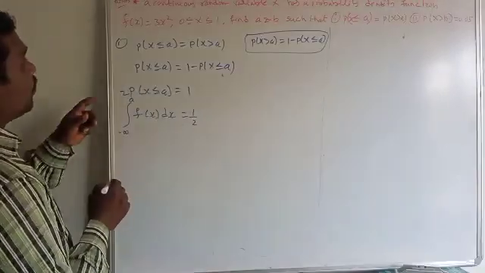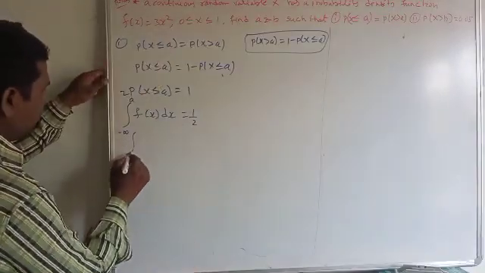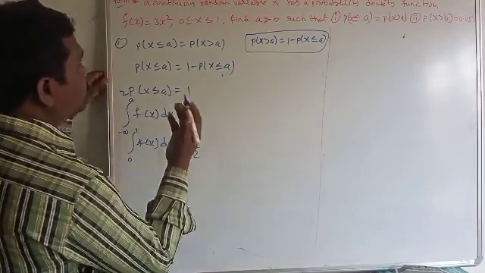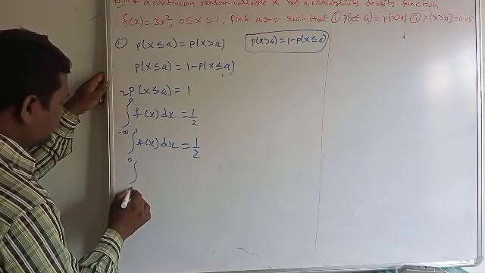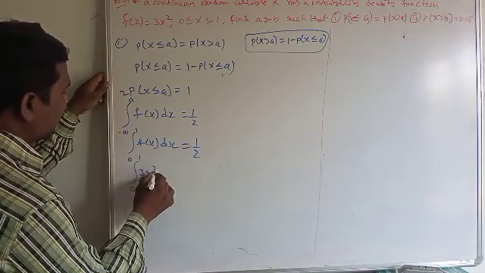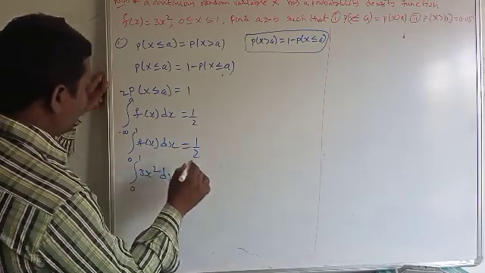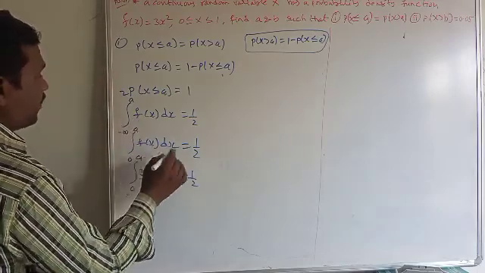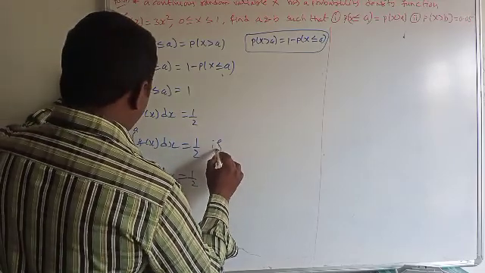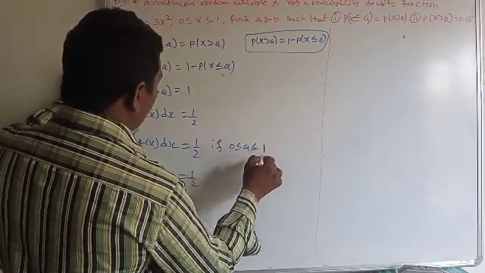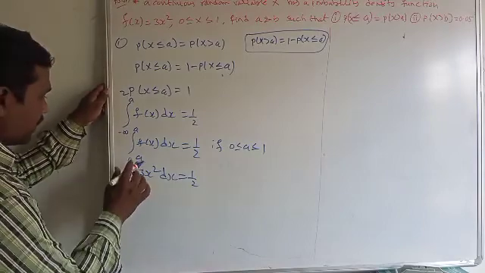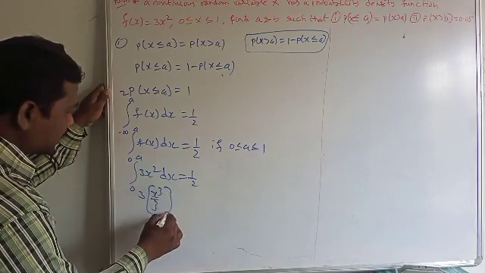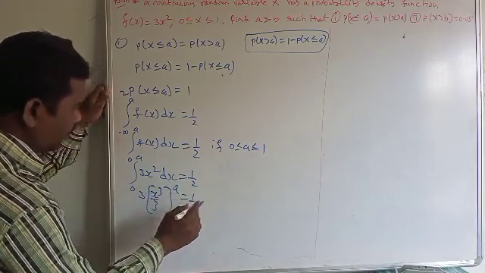But the function is defined only in the interval 0 to 1, so integral 0 to 1 f of x dx. In the remaining interval the function is defined as 0. What is the function in this interval? 3x square dx is equal to 1 by 2. So if 0 is less than or equal to a is less than or equal to 1, a is in the interval. 3 is constant, x square integration gives x cube by 3, the limits vary from 0 to a, is equal to 1 by 2.